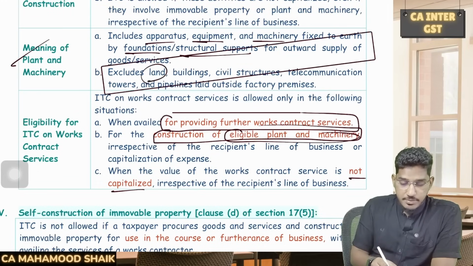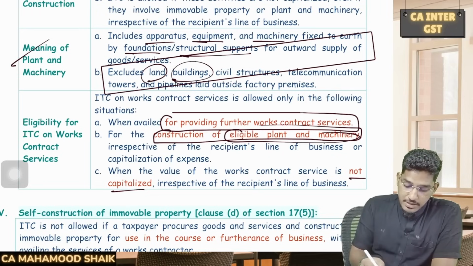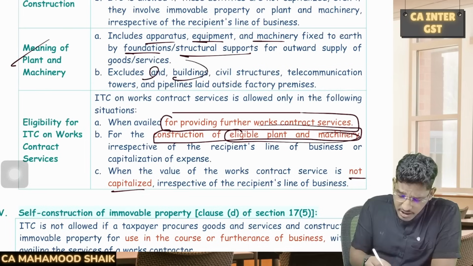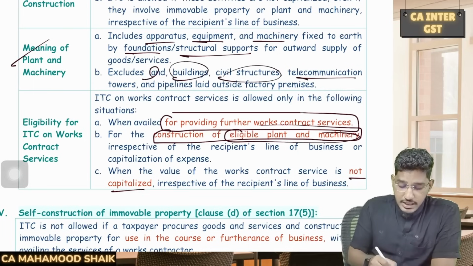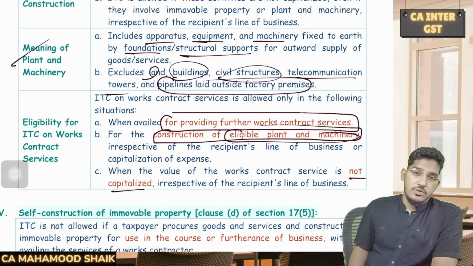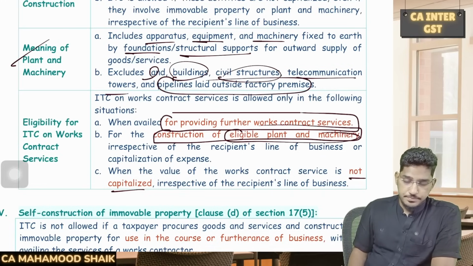Land will not come under eligible plant and machinery. Buildings will not come under eligible plant and machinery. Civil structure will not come under eligible plant and machinery. Telecommunication towers also will not come under eligible plant and machinery. Pipelines laid outside of the factory also will not come under plant and machinery.